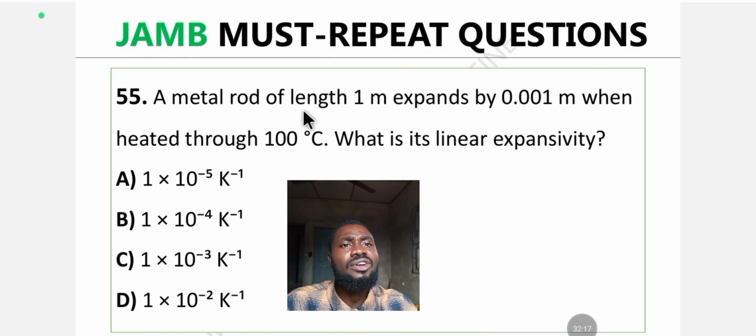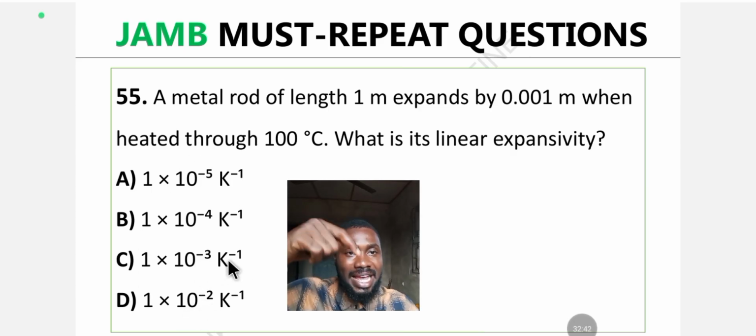Question 55. A metal rod of length 1 meter expands by 0.001 meter when heated to 100 degrees Celsius. What is the linear expansivity? A. 1 times 10 to the power minus 5. B. 1 times 10 to the power minus 4. C. 1 times 10 to the power minus 3. D. 1 times 10 to the power minus 2. All options in Kelvin to the power minus 1. Drop the answer in the comment section.